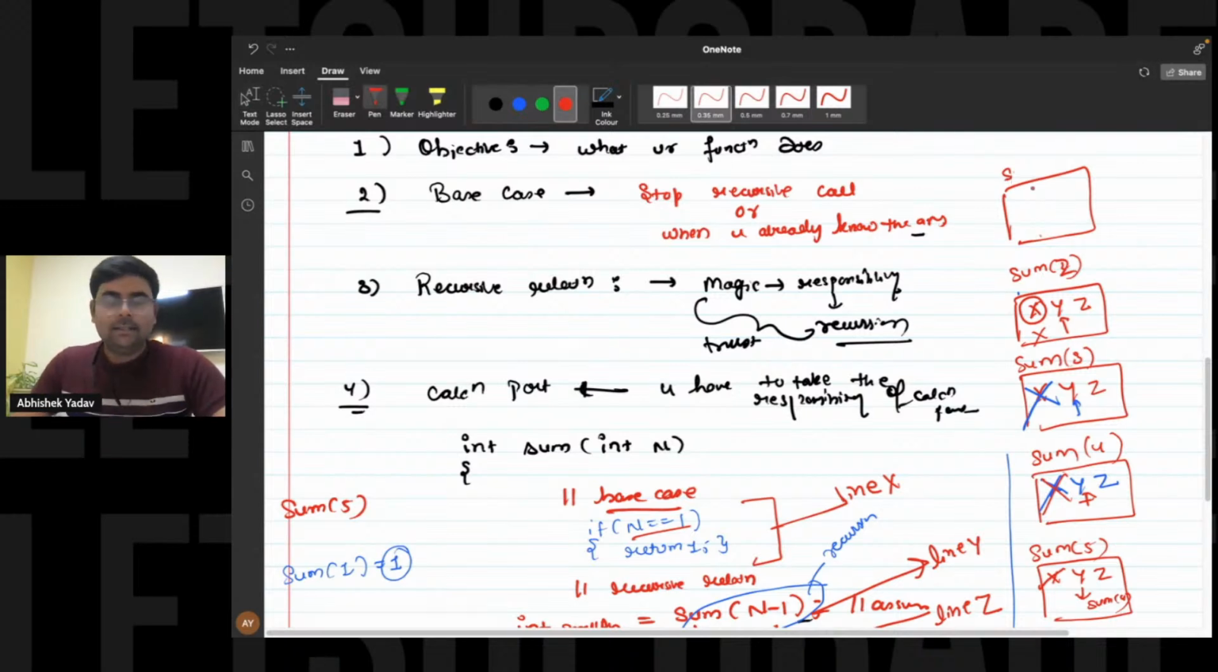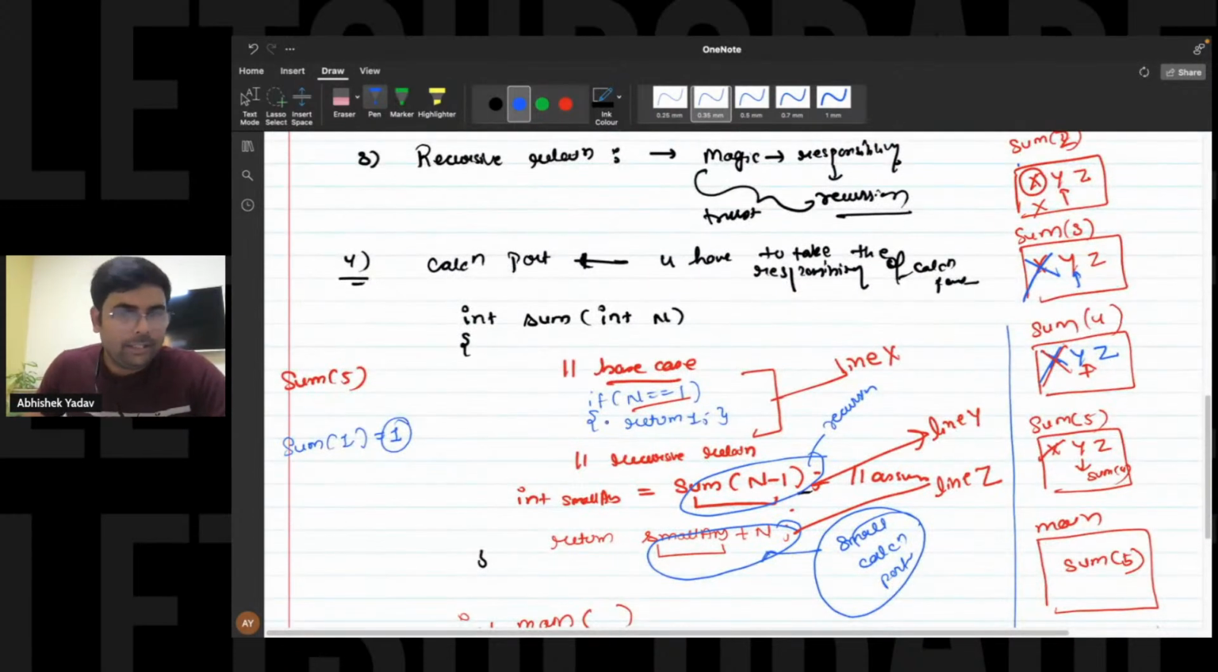Okay, great. So guys, what we are doing here, we are calling sum of one. Now you can see again you are standing in the world of sum of one, and again you have three lines, that is x, y, z. Again you will go to the base case. And this time the value of n is equal to 1. That means this time the base case is true, and the moment your base case is true, you will move inside the body of the if condition.